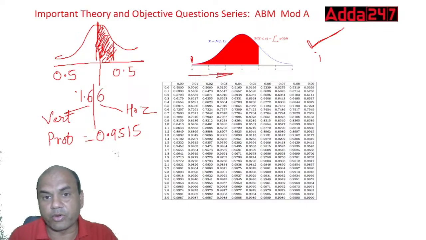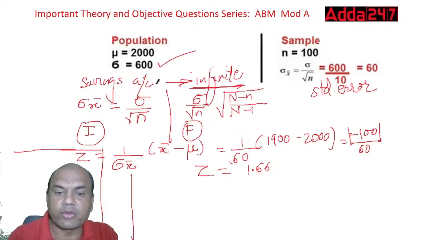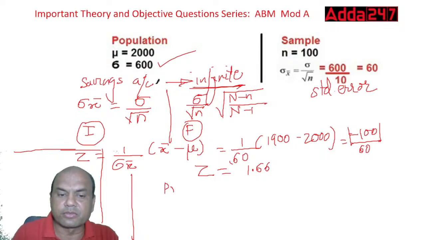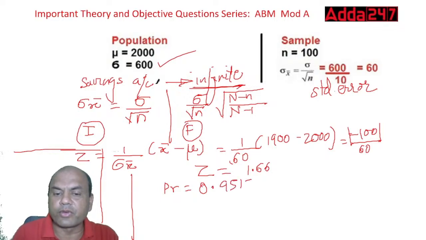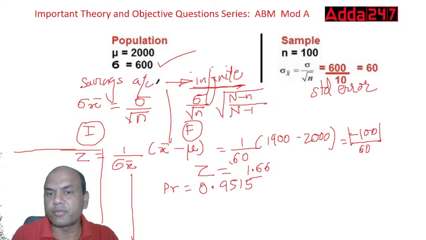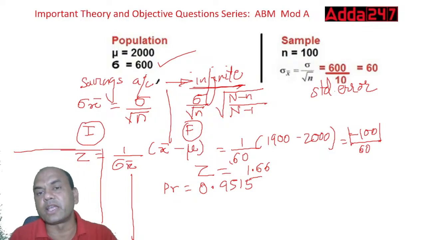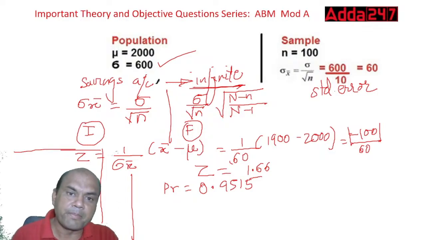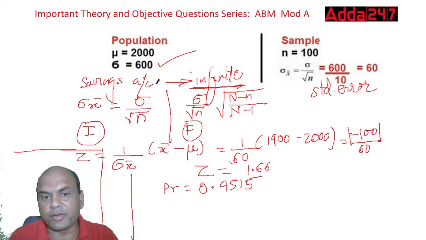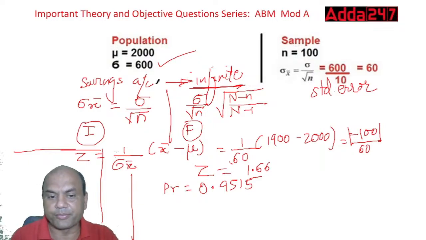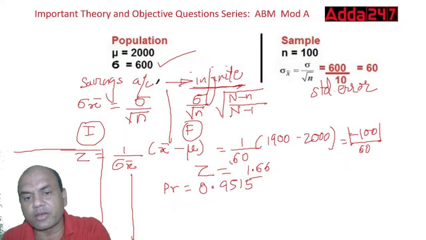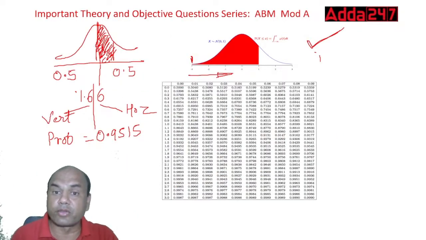Look at this. What do we want? So now what do I want? My probability value is 0.9515. Okay. But do I want this 0.9515? No. Why? Because I want it below this area. It means now you'll have to think.